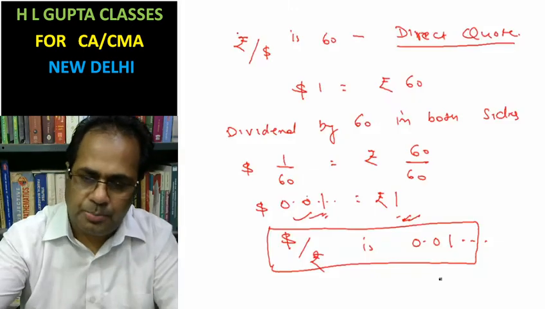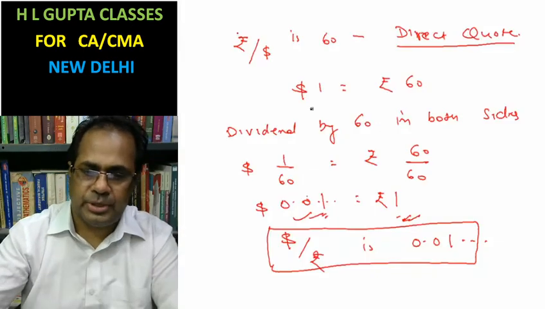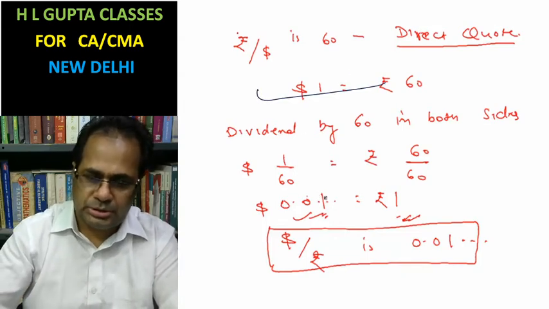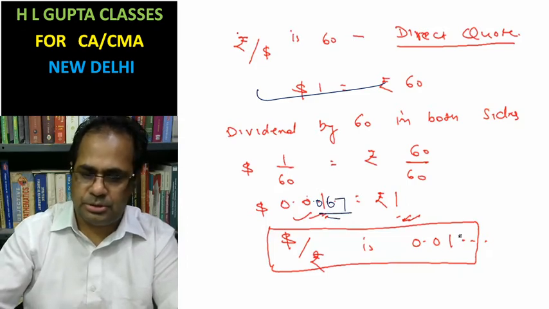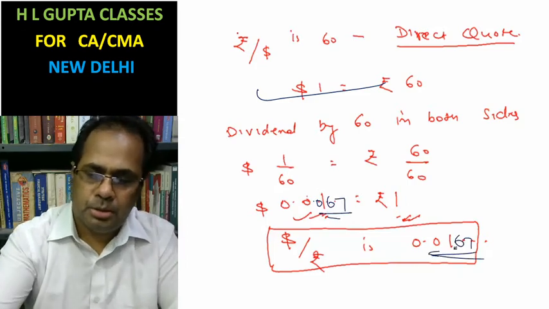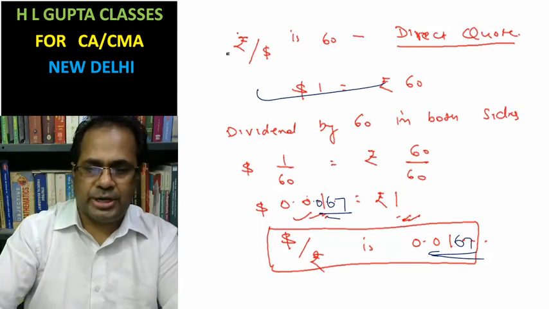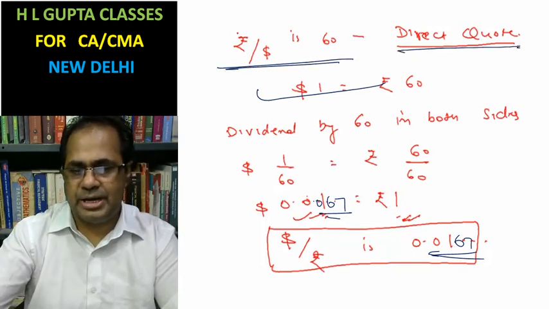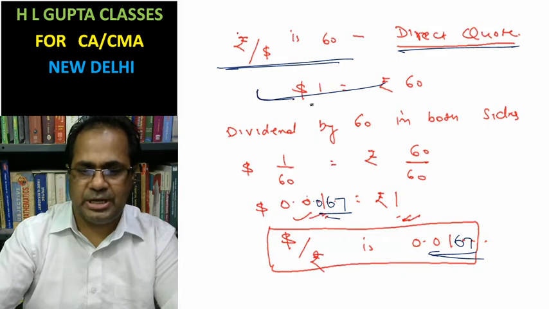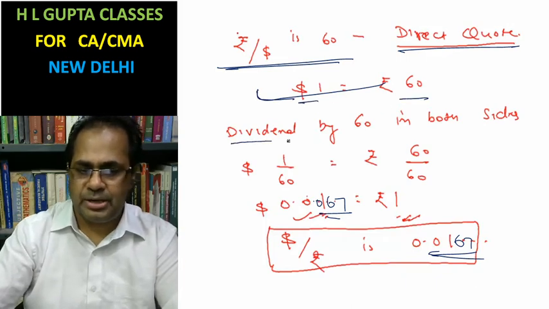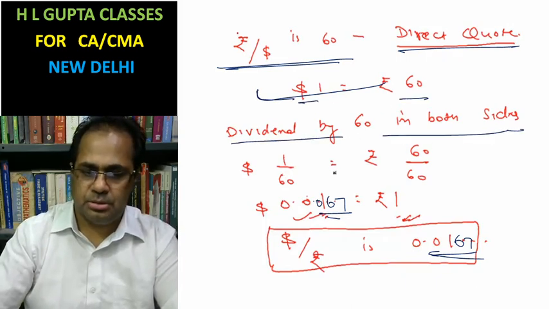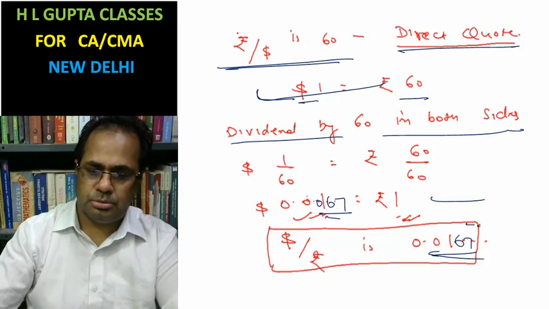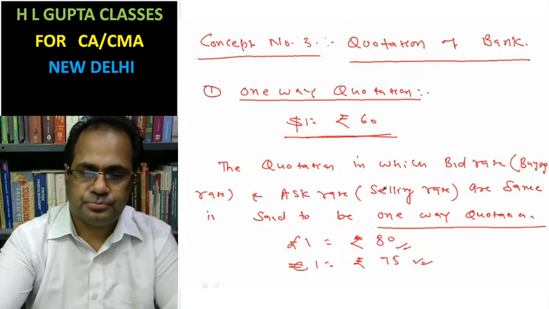Okay, suppose you have this, 0.067. This is the quotation rupees per 60, a direct quote. You have to change this to an indirect quote by dividing by 60 on both sides. This is your answer. Okay.